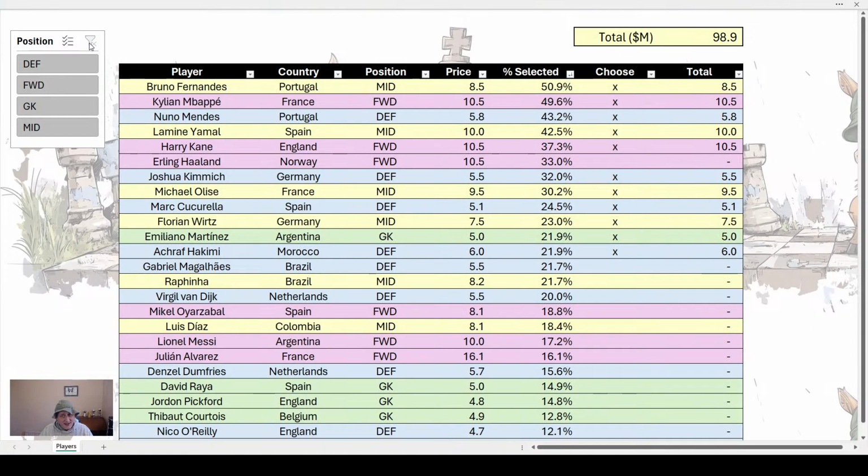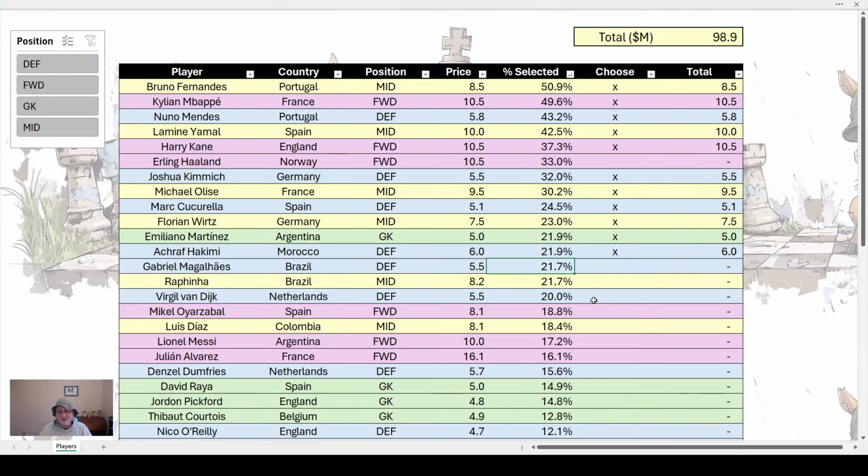So with 98.9 million, apart from Erling Haaland, we can assemble a squad of 11 that are very, very template, very popular. So again, ignoring Haaland, the most popular player we don't have is Gabriel at 21.7% owned. If he scores 10 points, that's minus 2.17 against us. So that's all right. We do have 4 duffers, however, with this. So before the deadline, I'm hoping to take that 1.1 million and try and find duff players that are very, very cheap, but have got a chance of playing. So I'll put those in.